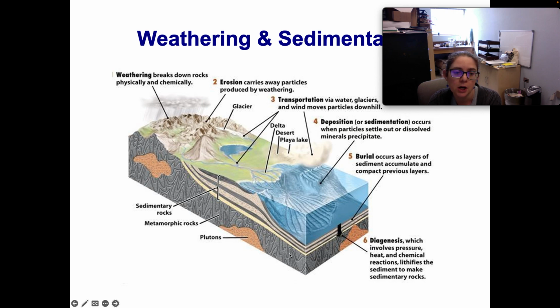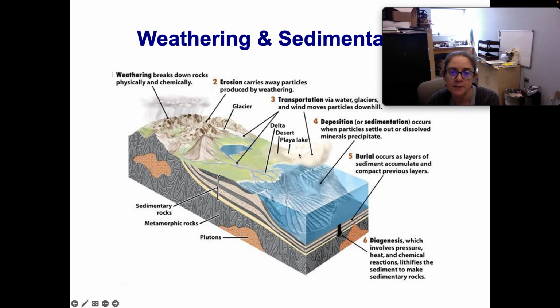So this just shows weathering and sedimentation. We see up here, we have weathering on the mountains. We're breaking down rocks both physically and chemically. Erosion carries these particles produced by weathering away. They could be transported in water or glaciers, or wind might move them as bits of sand. And when they're transported, they're going down in elevation.